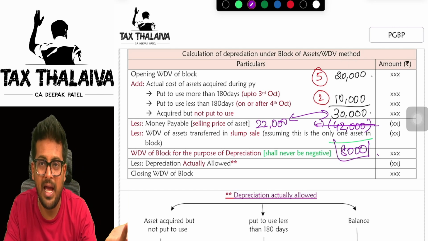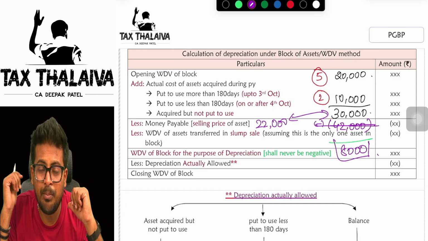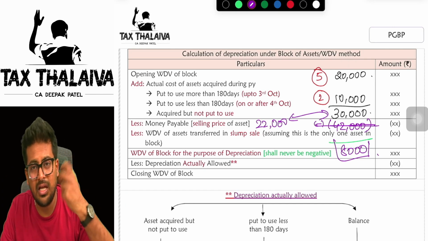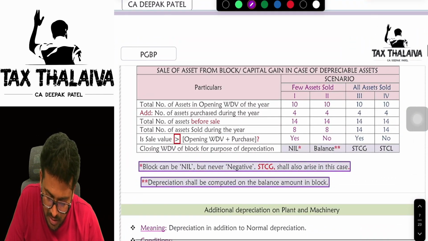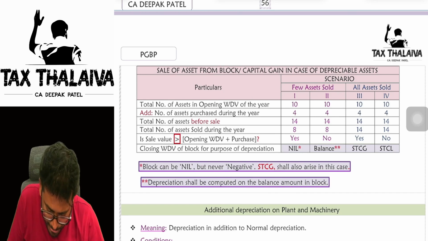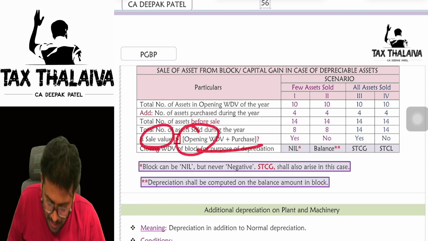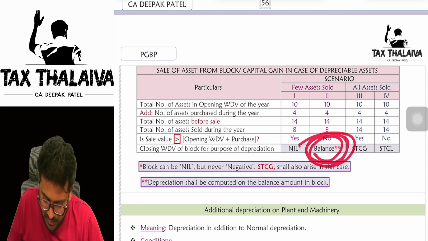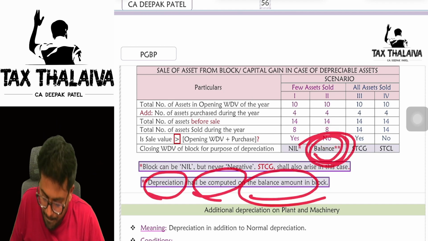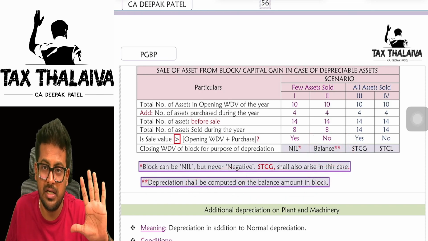So that will be called the balance of the block. On that I'll claim depreciation. The rest will become my closing WDV. That is what is given here. Is the sale value more than opening WDV plus purchase? No. If the sale value is not, then depreciation shall be computed on the balance amount in the block. I hope that is clear.